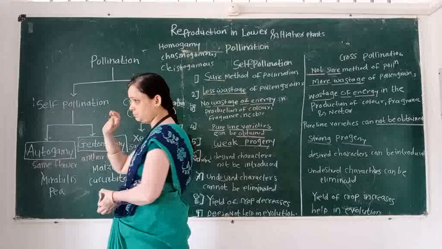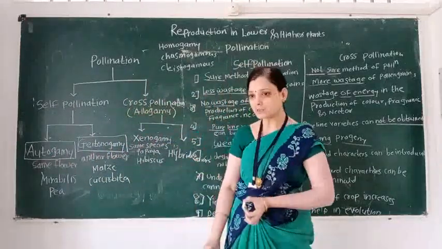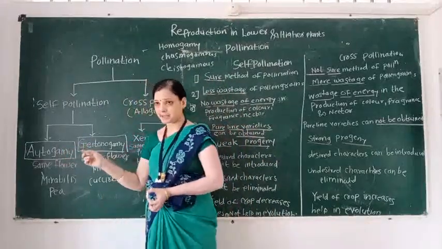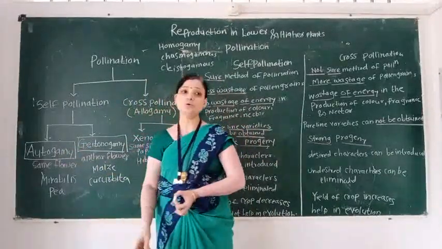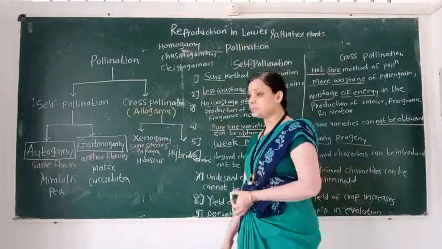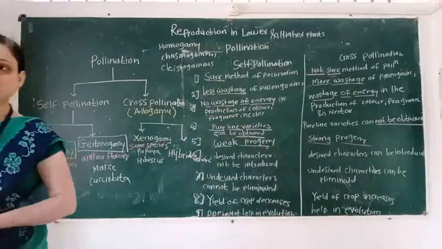Self-pollination consists of how many subtypes? It consists of two subtypes. The first type is called autogamy, and the second type is called geitonogamy. And cross-pollination also consists of two types.